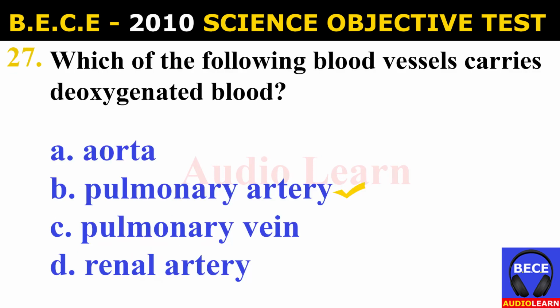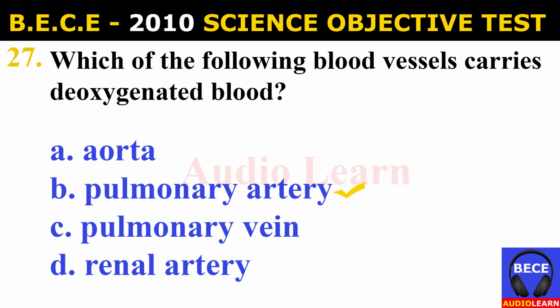27. Which of the following blood vessels carries deoxygenated blood? A. Aorta, B. Pulmonary artery, C. Pulmonary vein, D.